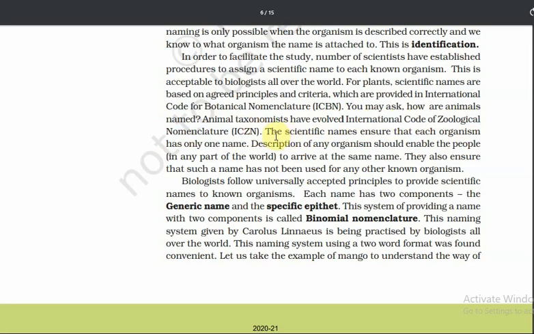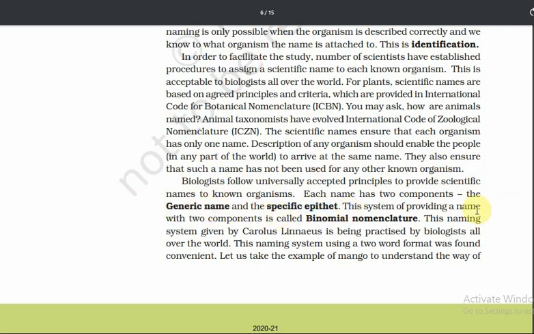This may be asked in an MCQ. The scientific names ensure that an organism has only one name. The description of any organism should enable people in any part of the world to arrive at the same name. They also ensure that such a name has not been used for any other known organism. Biologists follow universally accepted principles to provide scientific names to known organisms. Each name has two components: the generic name and the specific epithet.